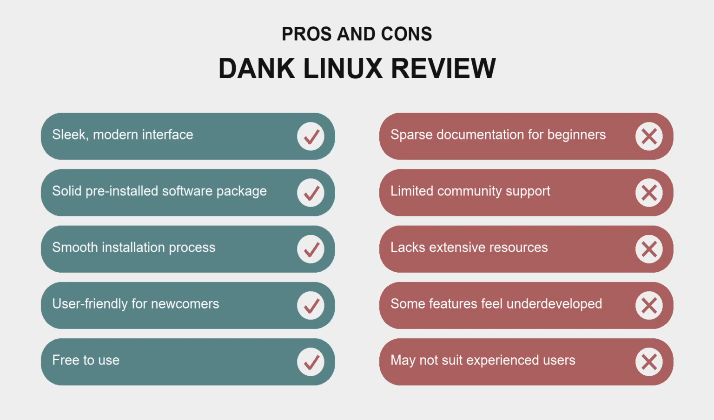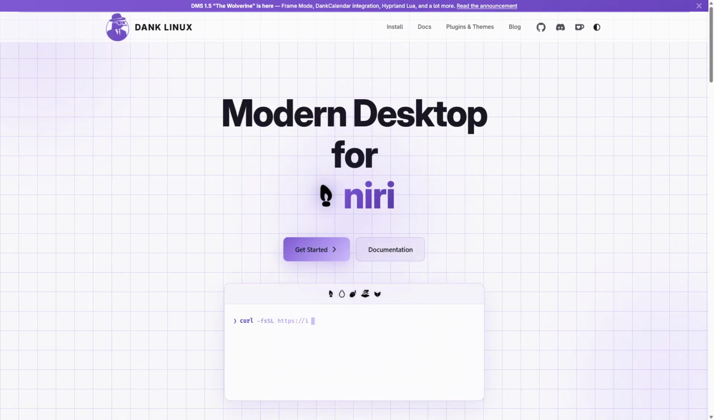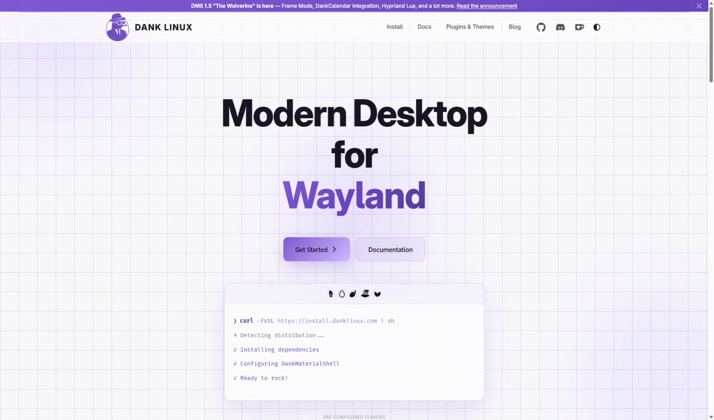In conclusion, Dank Linux is worth a shot if you're curious about exploring a new distro without the usual complexities. It's great for casual users, but might leave more experienced users wanting in terms of community support and documentation. If you want a fresh experience, give it a try, but keep your backup options ready.